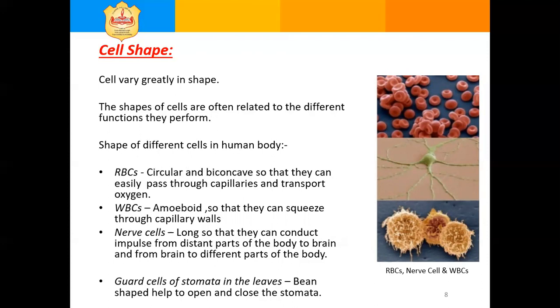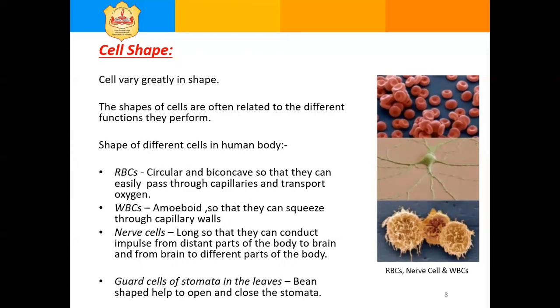Nerve cells are long so that they can conduct impulse from distant parts of the body to brain and from brain to different parts of the body. Guard cells present in the stomata of the leaves are bead shaped and help to open and close the stomata.